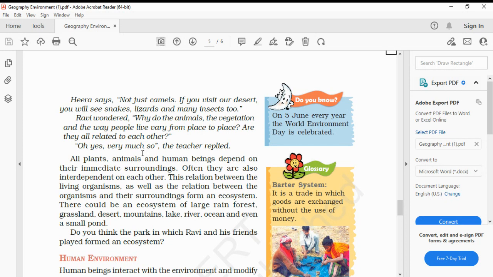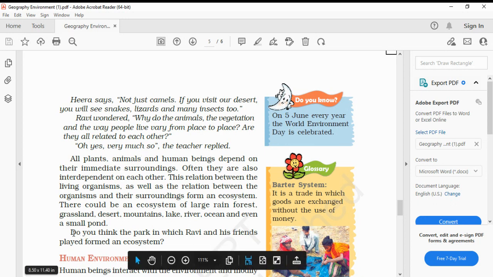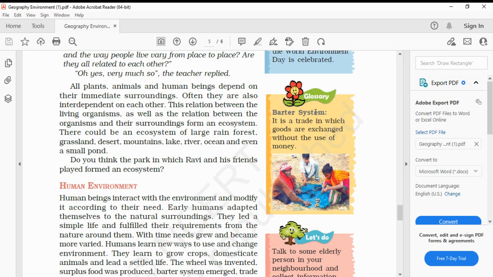Very easy. There could be an ecosystem of a large rainforest, grassland, desert, mountains, lake, river, oceans, and even a small pond. Do you think the park in which Ravi and his friends played formed an ecosystem? Let's do the question and you should answer in the comment section. Glossary. Barter. What is barter system? It is a trade in which goods are exchanged without the use of money.